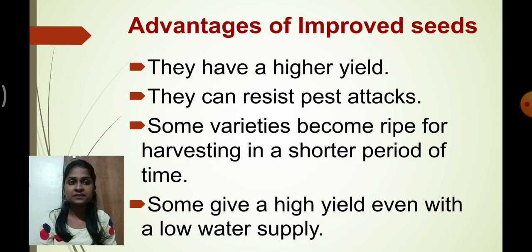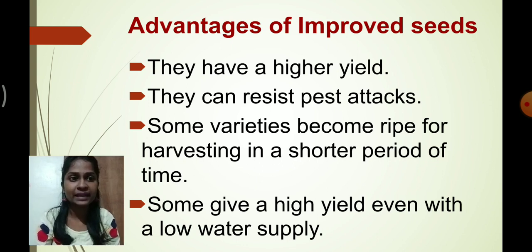Okay, so now you must be thinking, what are the advantages of improved varieties of seeds? The advantage is that they have a higher yield. Yield means what? Production. So if farmers use improved varieties of seed, the farmer will get more production of crops. That means good income. At the same time, these crops are pest resistant. They can resist pest attacks. So this is a good advantage. That means we don't have to use pesticide and insecticide. The plant can protect itself, correct?